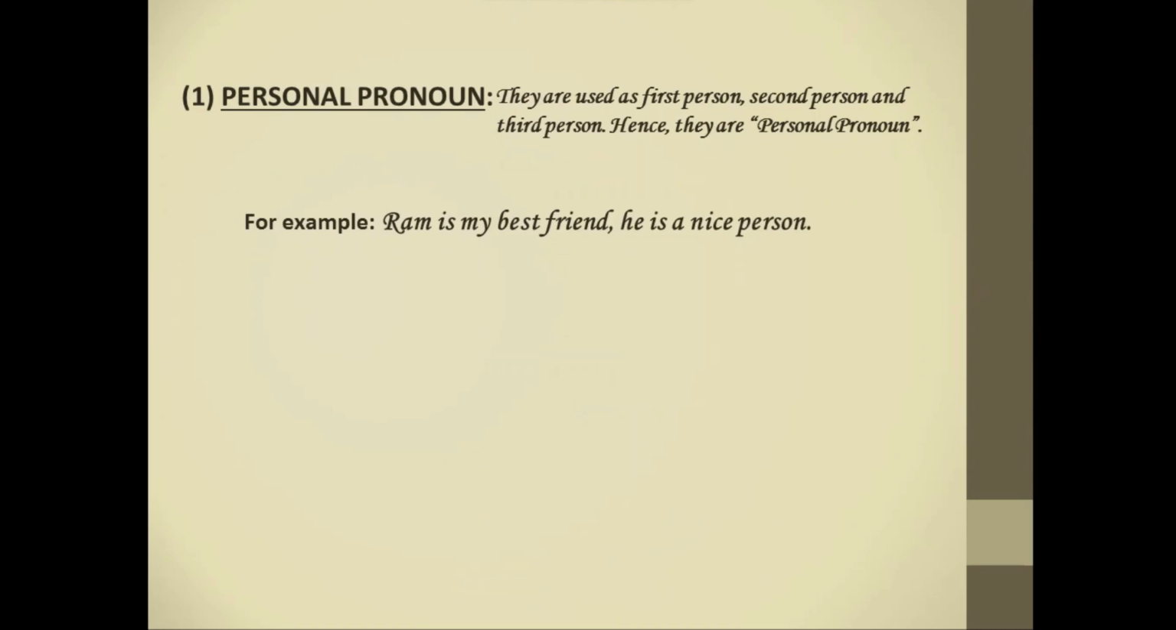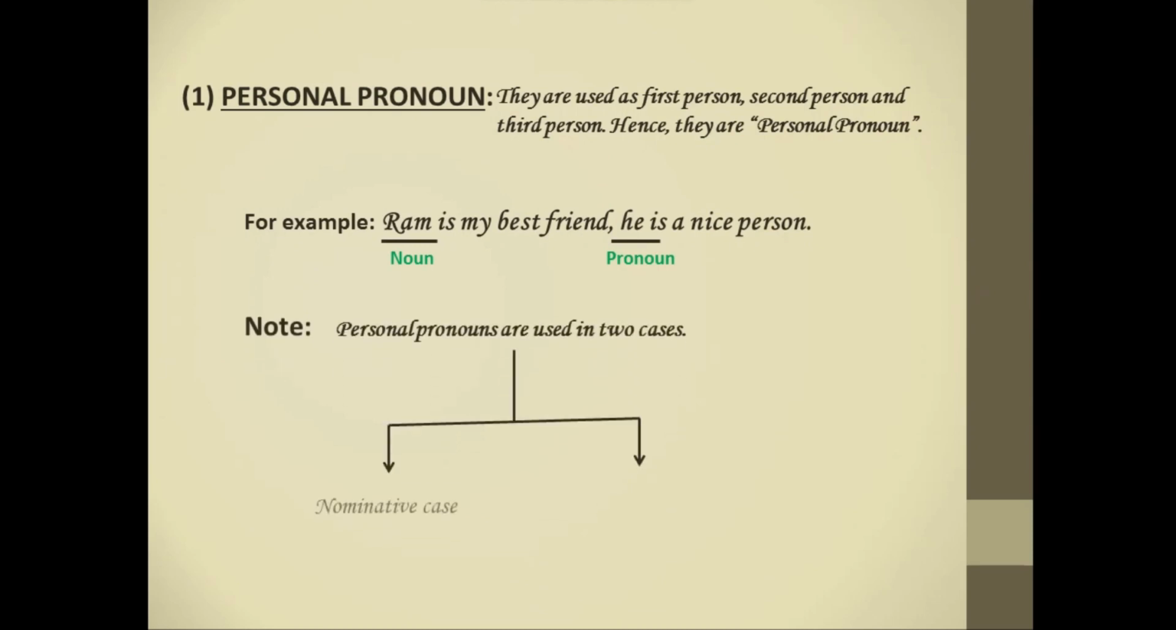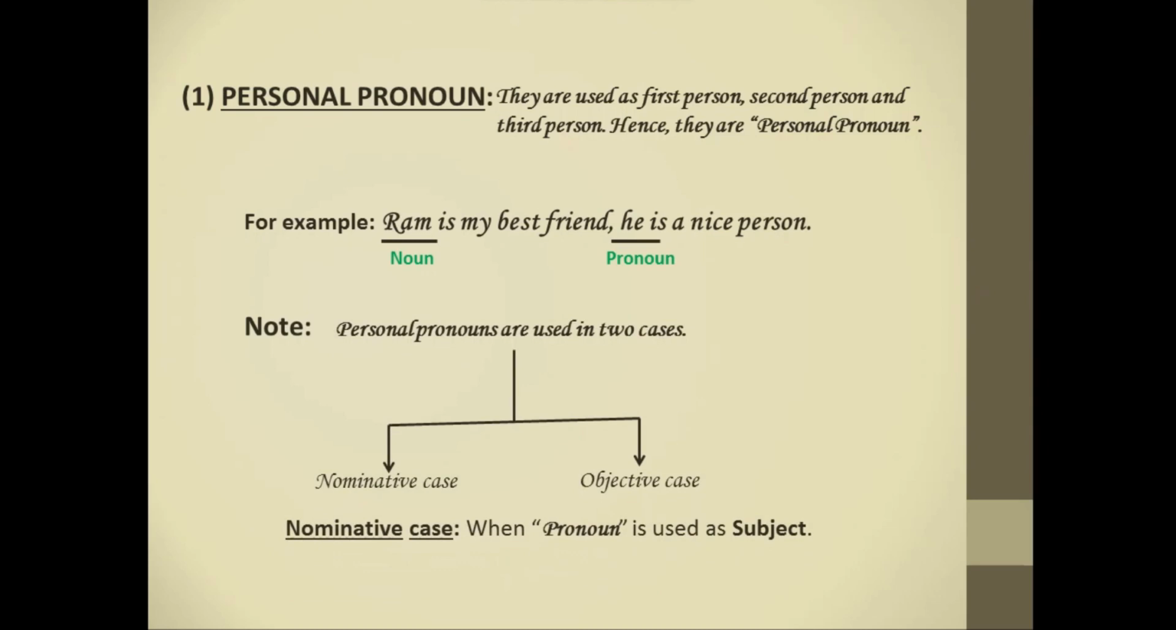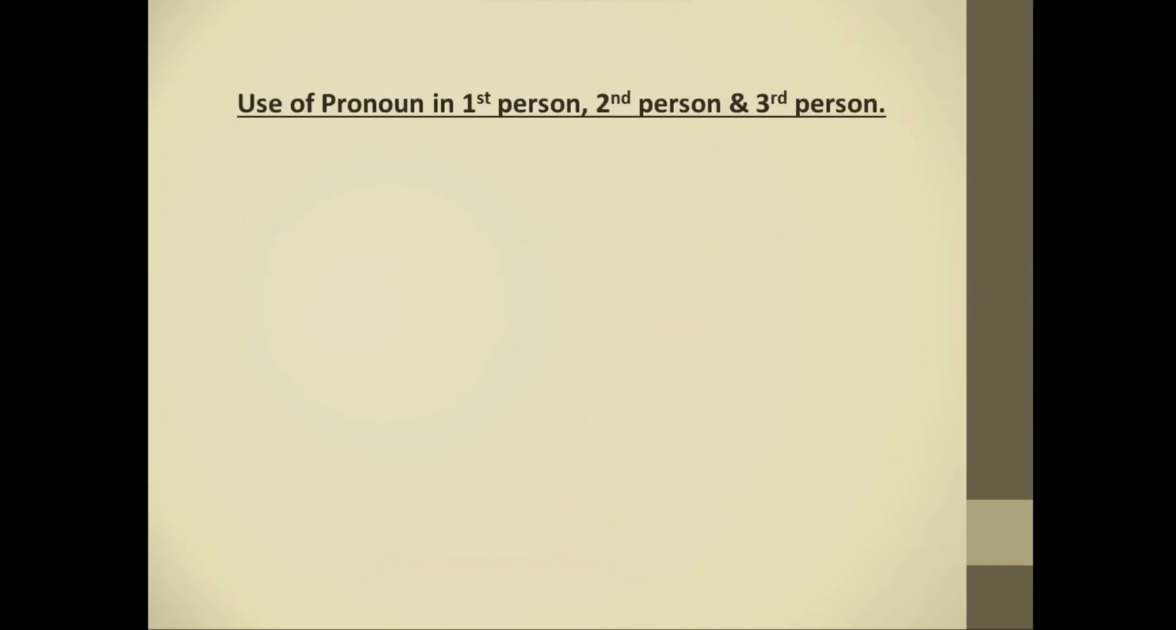and hence it is replaced by he, which is a pronoun. Remember one thing, personal pronouns are used in two cases. They are nominative case and objective case. Nominative case, when a pronoun is used as subject, and objective case, when a pronoun is used as an object. Now let's see what are the uses of pronoun as first person, second person, and third person.